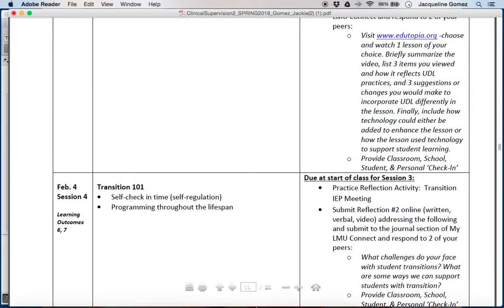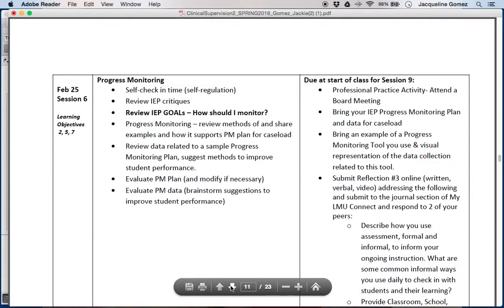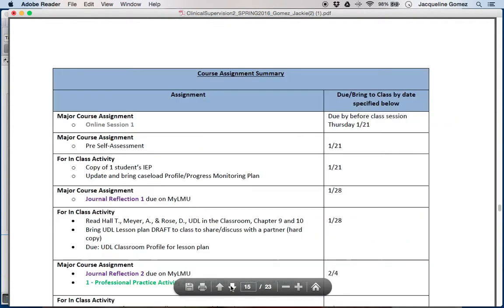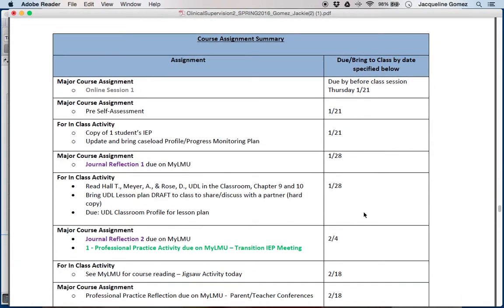Another thing that I added below this course outline, I actually also added a course assignment summary. I think that this will be really helpful to keep you organized about things that are due throughout the various weeks and dates. Because we have to skip a lot of weeks and the dates are a little weird this semester, I really wanted to give you a tool that will help you to figure out what you need to do week to week, and also use it as a checklist. Hopefully this will provide you with a little bit more clarity on the various assignments and activities, since I know that there are various ones throughout the semester.